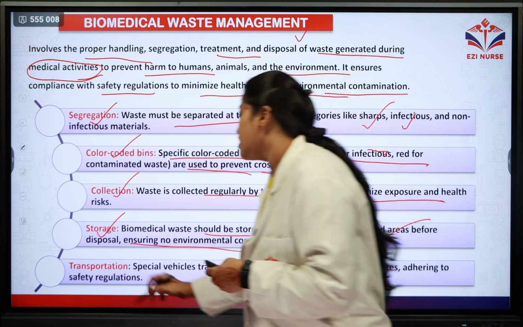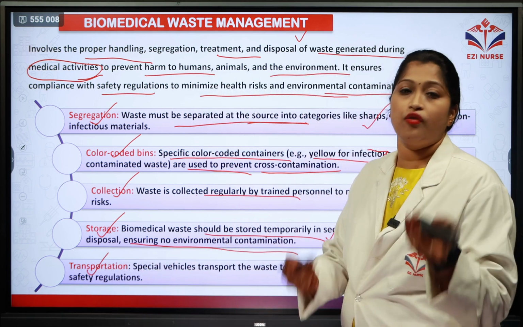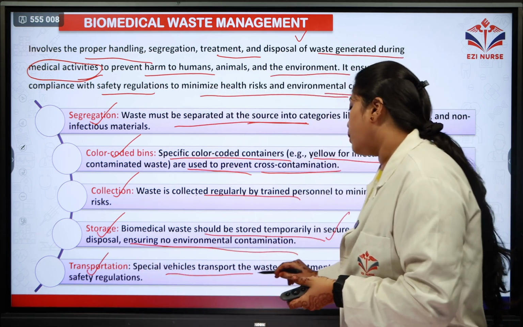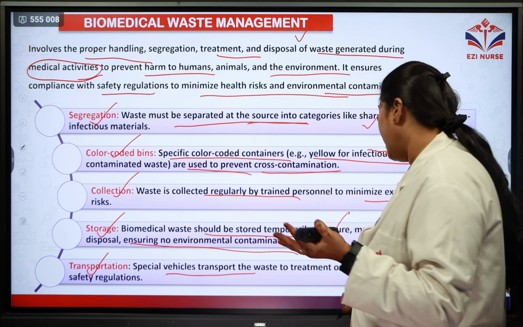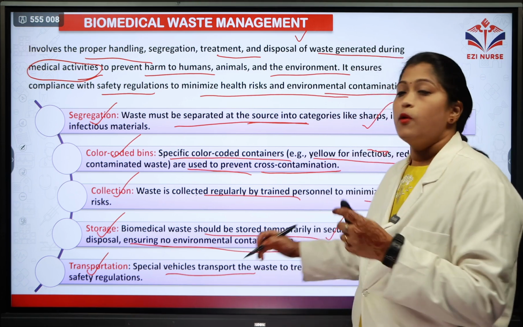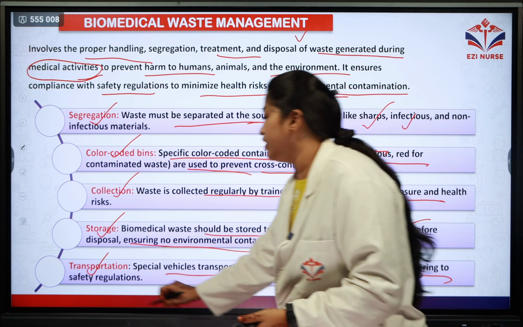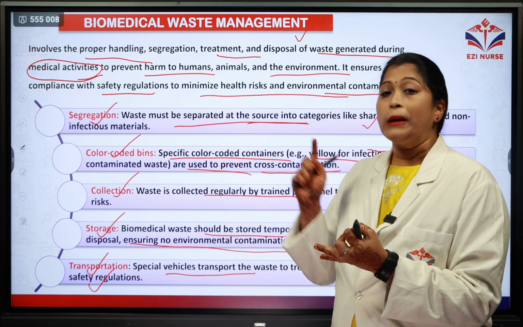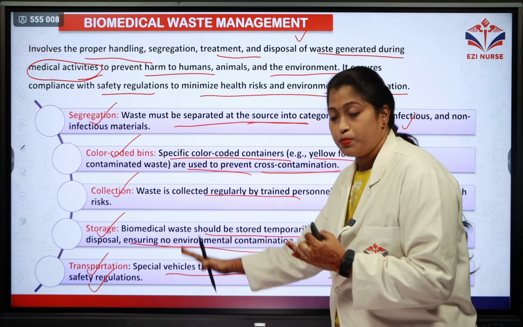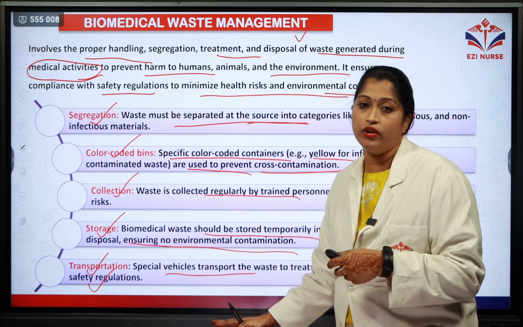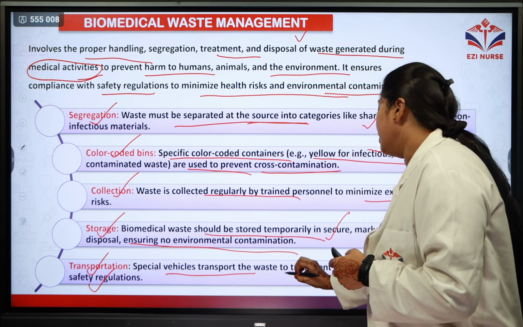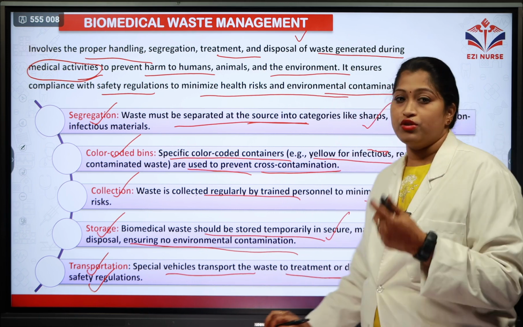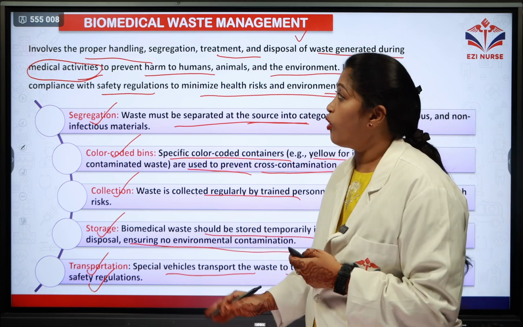And the last step is transportation. Specific vehicles transport the waste to treatment or disposal sites, wherein we are adhering to the safety regulations. Along with safety, we make sure only proper, special vehicles transport the waste to the treatment area or the disposal sites. So these are the important steps.